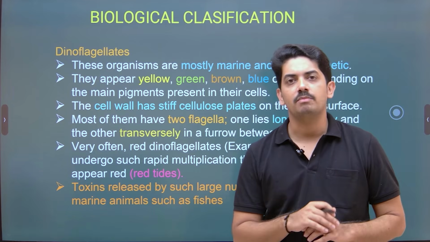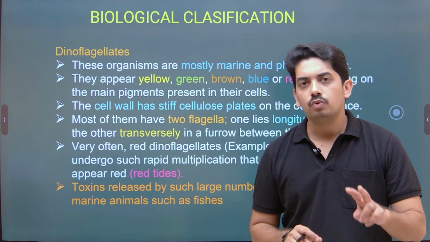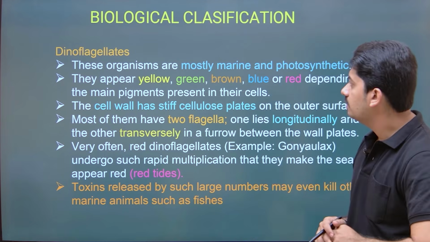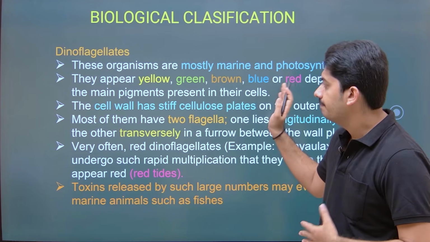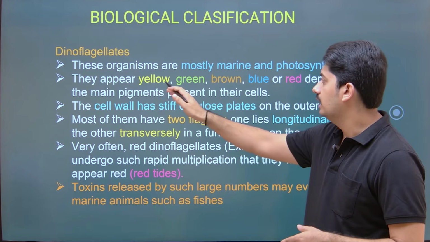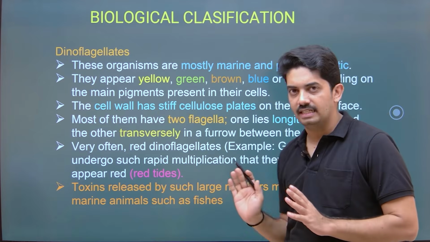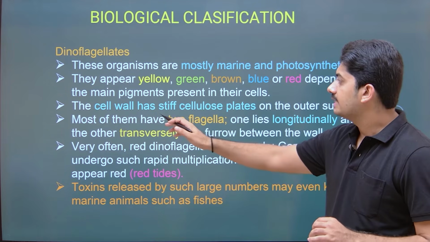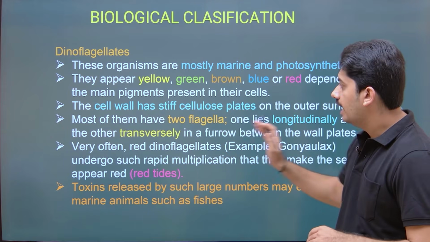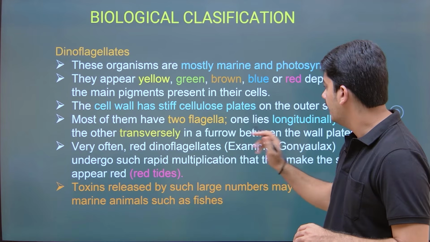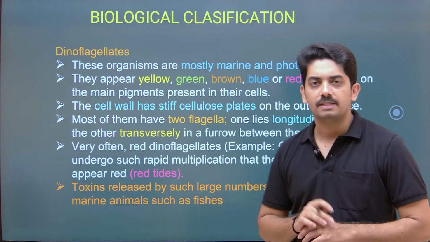Just observe the name of the classification, dinoflagellates, which means they have two flagella. They are mostly marine and have different colors, yellow, green, brown, blue, red, depending on the main pigment present in their cells. The cell wall has stiff cellulose plates on the outer surface, and of the two flagella, one lies longitudinally and the other is transverse.